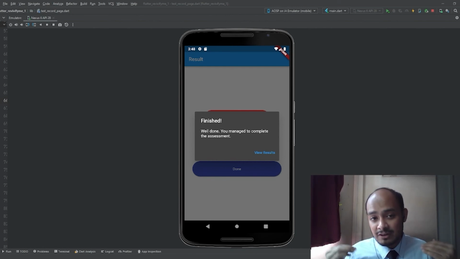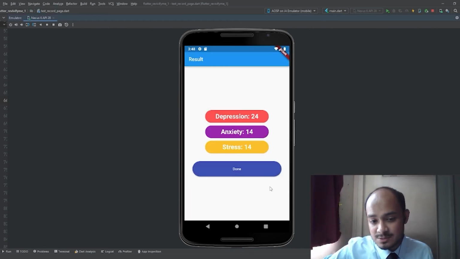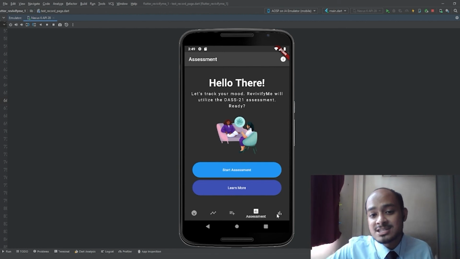Once users have completed the whole 21 questions of the questionnaire, they will be taken to the result page. Once they have dismissed this alert, the result of the assessment will be displayed in the form of scores for depression, anxiety, and stress. To view the DAS21 assessment scores recorded into the database, simply click on the last icon here.